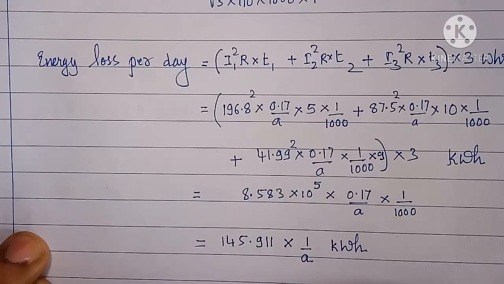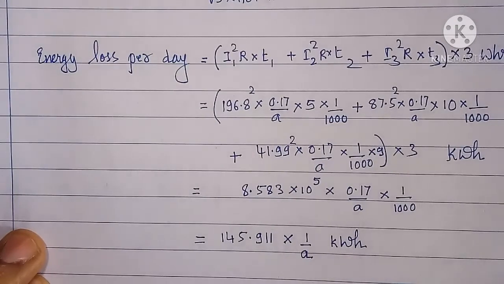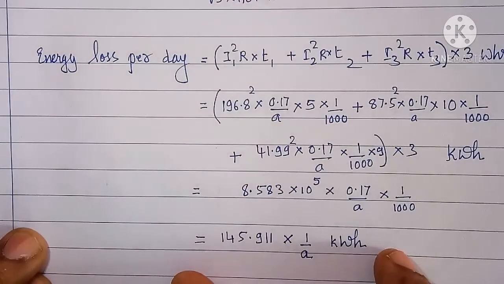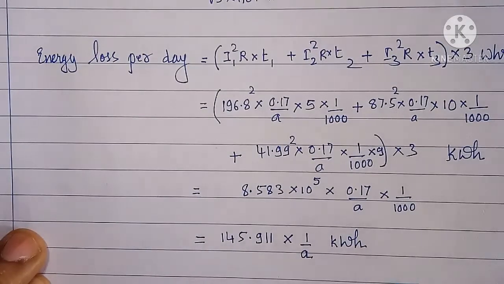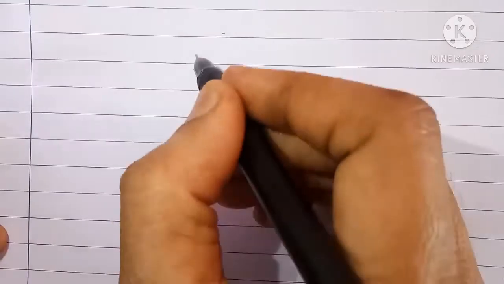Now we have to compute energy loss per annum. That is, we have to multiply this result by 365 days.